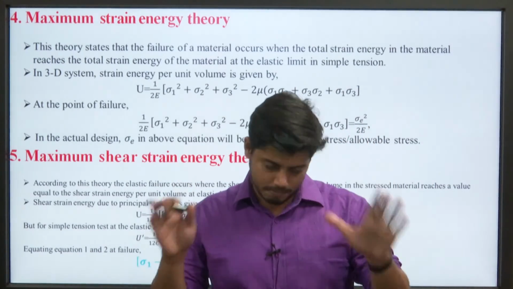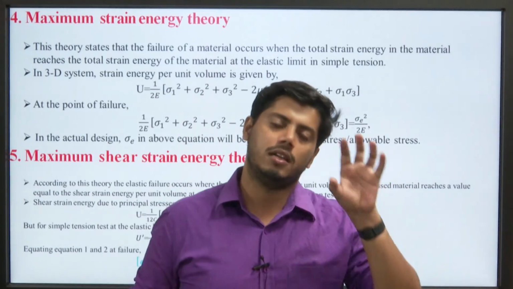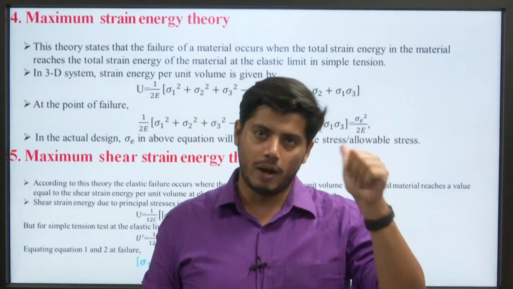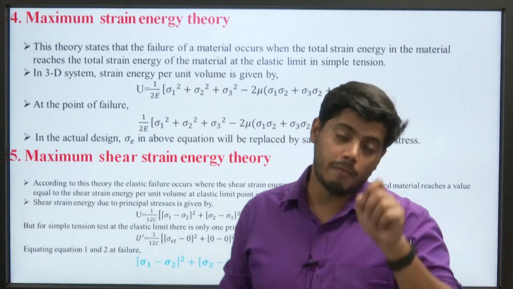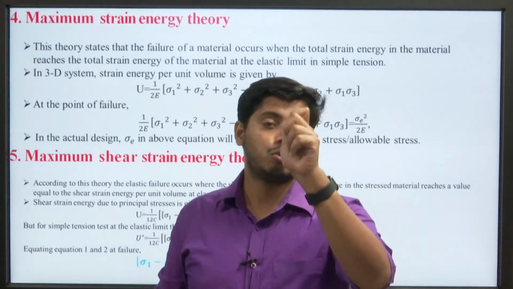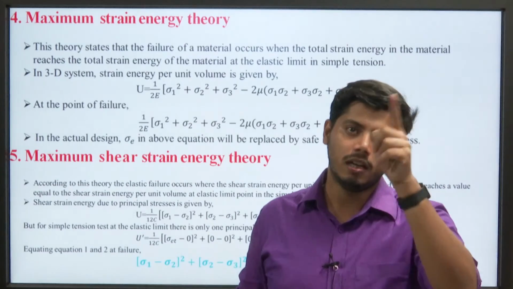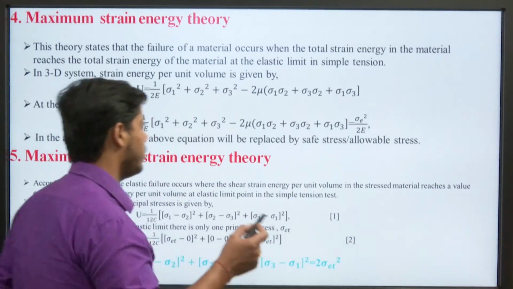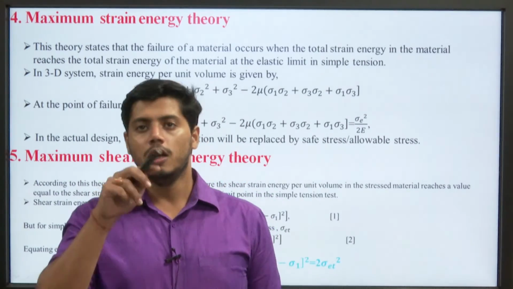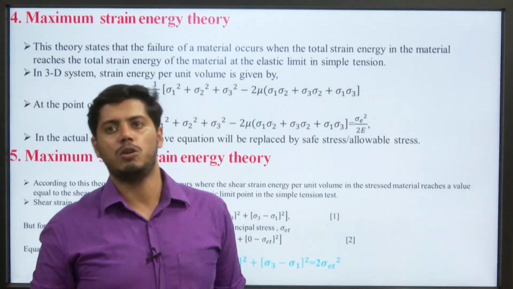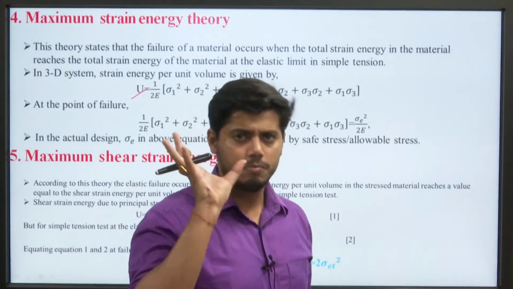In simple words, if a body in a complex state of stress has strain energy equal to x, then for the same body to be safe, the amount of strain energy developed in axial tension must be less than x. So, what is the value of strain energy in a complex or 3D system? The strain energy is given as U equal to 1 by 2E into [sigma 1 square plus sigma 2 square plus sigma 3 square minus 2 mu into (sigma 1 into sigma 2 plus sigma 2 into sigma 3 plus sigma 3 into sigma 1)]. This is the amount of strain energy for the 3D system of a body.